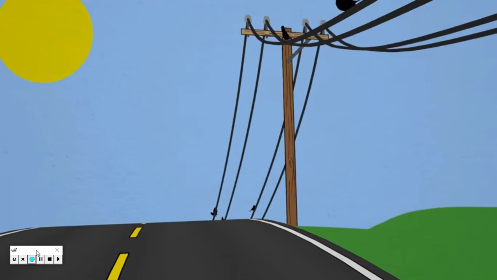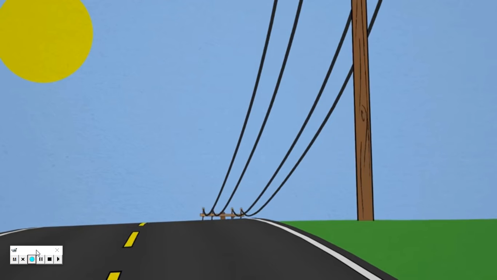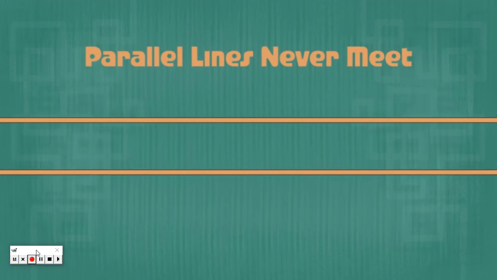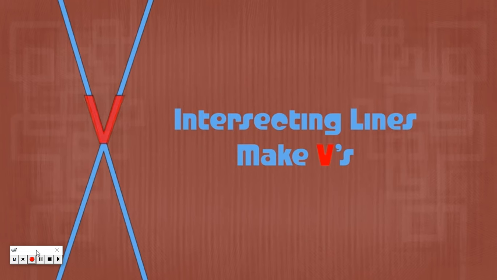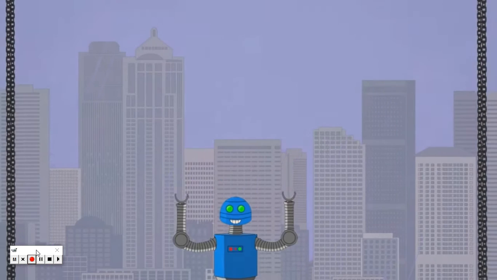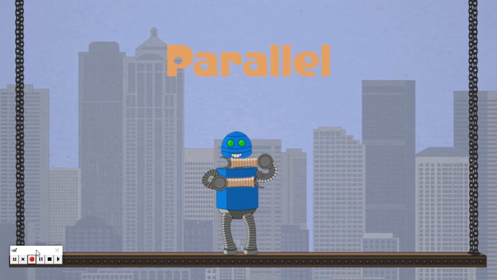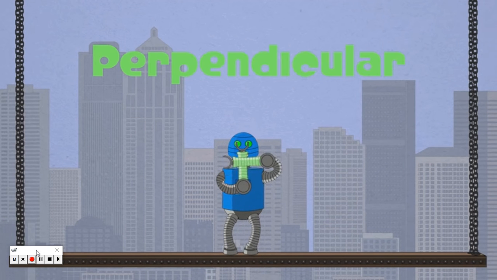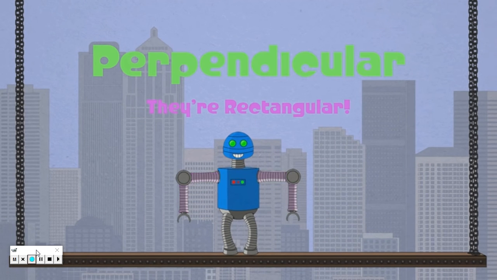Like these telephone wires up above the street. Parallel lines will never meet. Parallel lines never meet. Intersecting lines make these. Perpendicular lines meet at 90 degrees. Put your hands in the air with me. Parallel, intersecting, perpendicular, irregular.